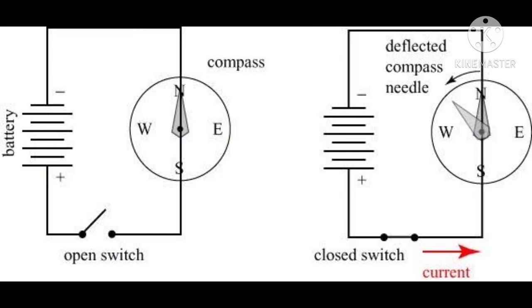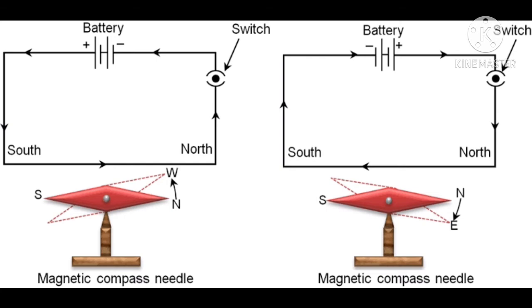to each other. But not only this, in this diagram, this may look like the same type of diagram, and they are similar also. The only thing is that the direction of the terminals of the battery is changed. You can see the positive and negative of the battery in both the diagrams are changed, and therefore the direction of deflection is also changed.